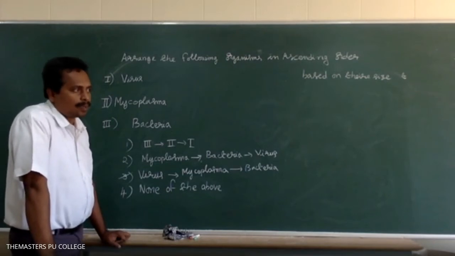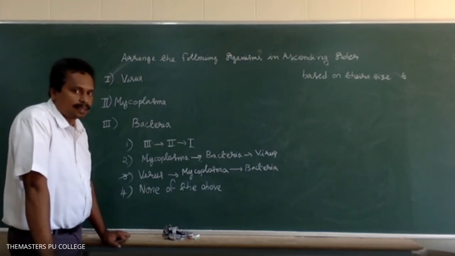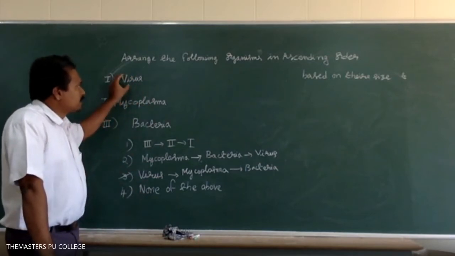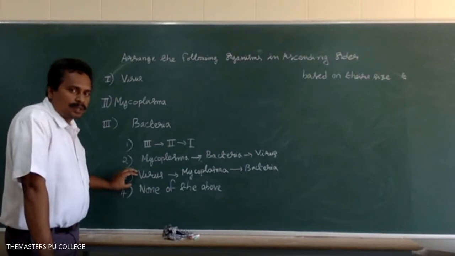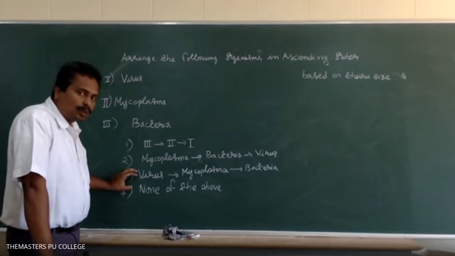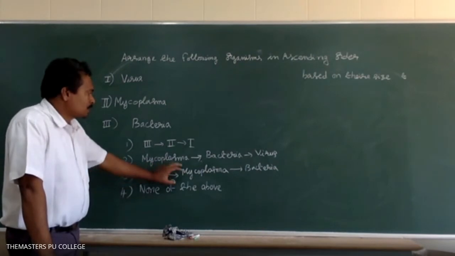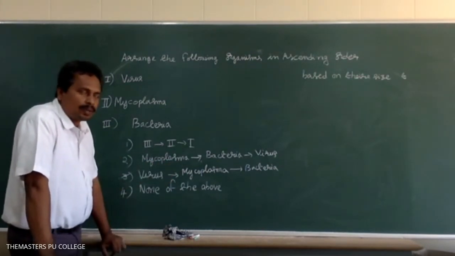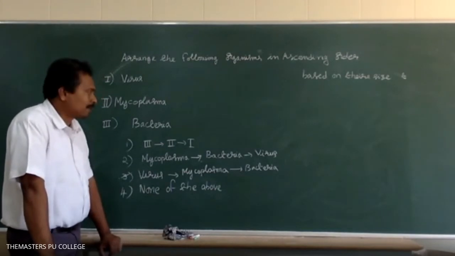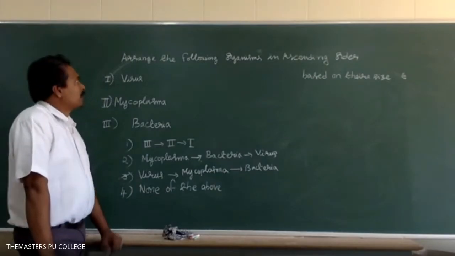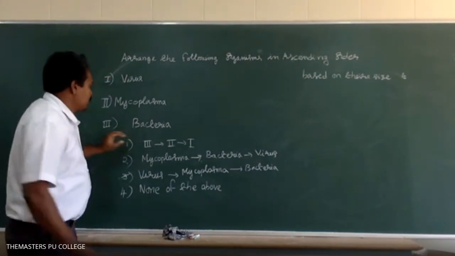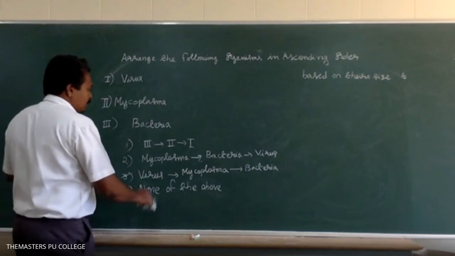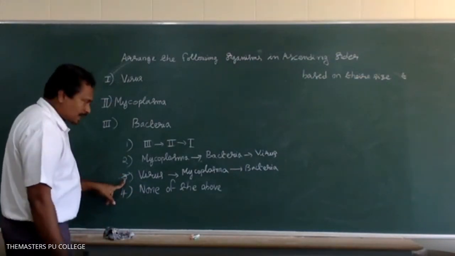Here the virus is having 0.02 micrometer to 0.2 micrometer. Mycoplasma 0.3 micrometer. Bacteria is having 3 to 5 micrometer. So arrange the following organisms in ascending order based on their sizes. So here what is the answer? The option is the correct answer.